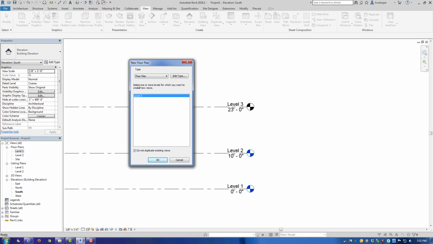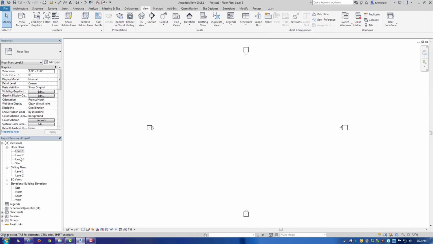When you select that, you get a dialog box that shows the levels that have no floor plan associated with them. If you click on this, you will now notice that you have a floor plan from level 3 that you can view.